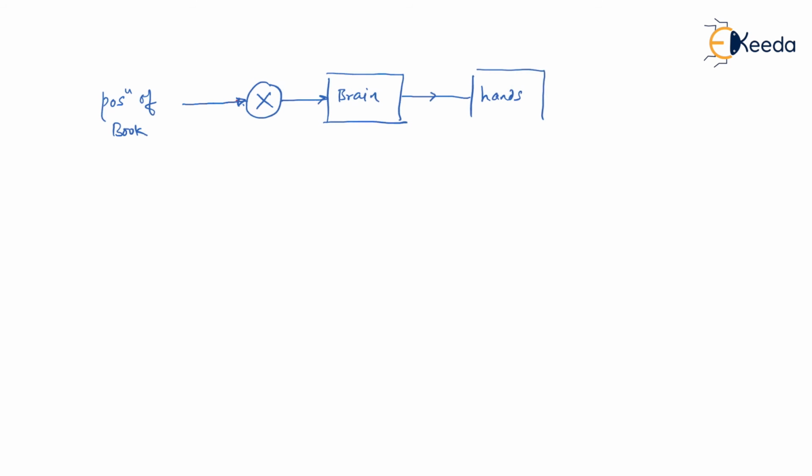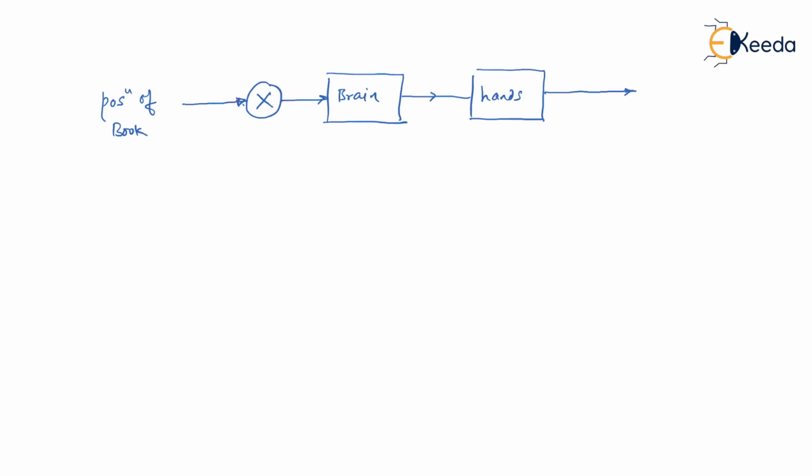So for reference, it would be the position of the book. Looking at the position of the book, my brain gets some stimulus. Am I right? Looking at the position of the book, my brain gets some stimulus, and depending upon the signal which is sent by the brain to my hands, my hands are going to take a certain position in order to touch the book. I hope you got my point.